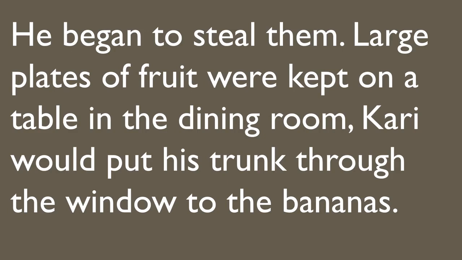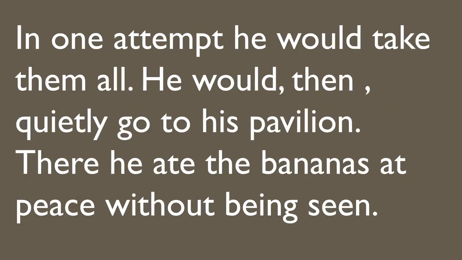Then what he did, there was a large plate kept on the dining table in the author's house. Curry would come and he would take the bananas from the dining table using his trunk through the window. In one attempt, he would take them all. Now, what would he do?